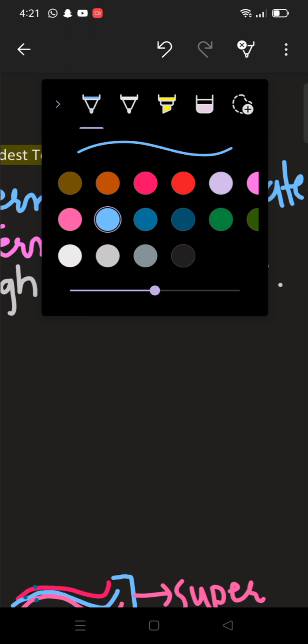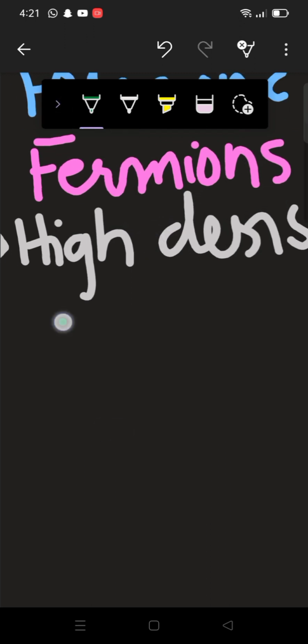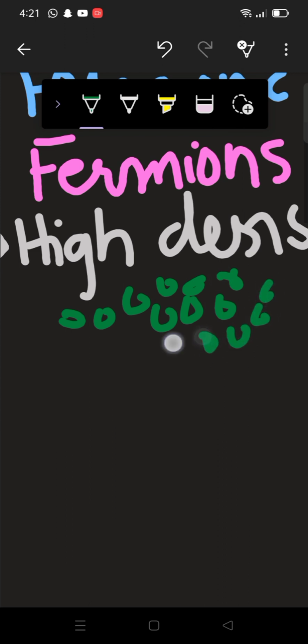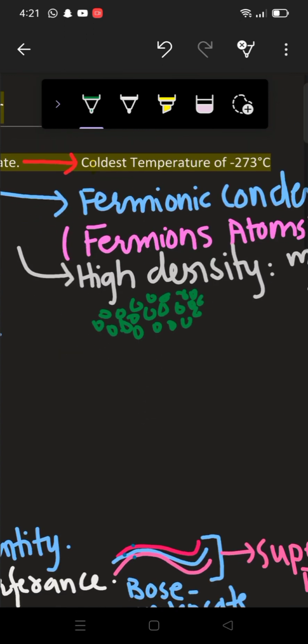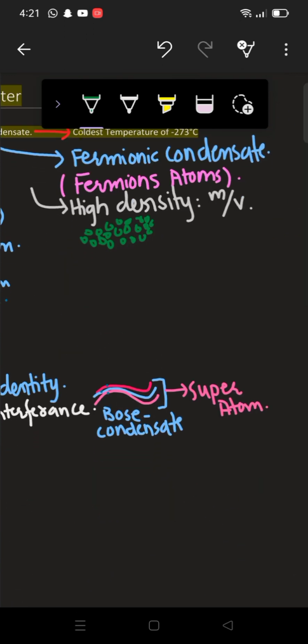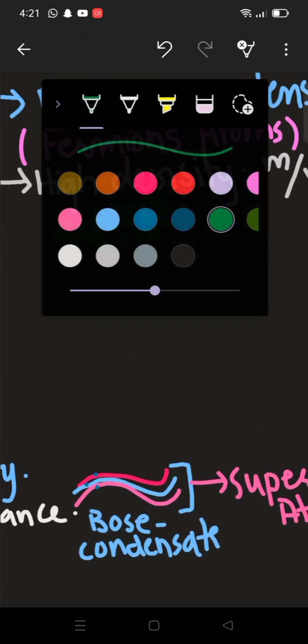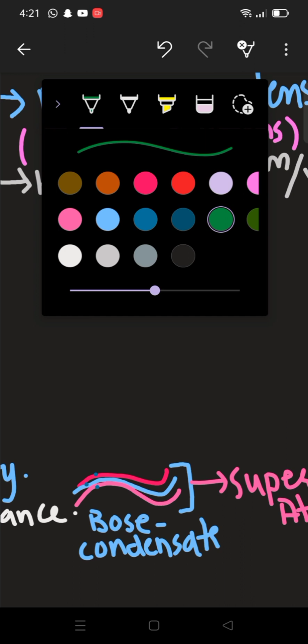Here let me make the particles with green. There are a lot of particles, as we have high density here. Again, we will give it a temperature of minus 273.15 degrees centigrade.